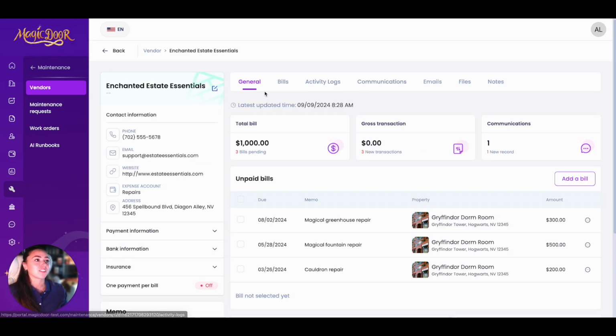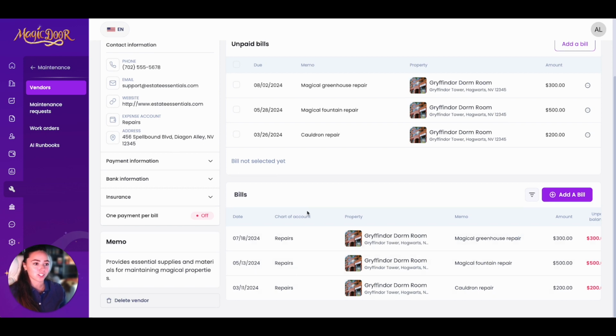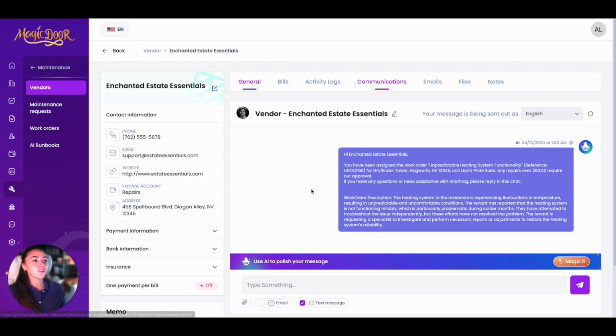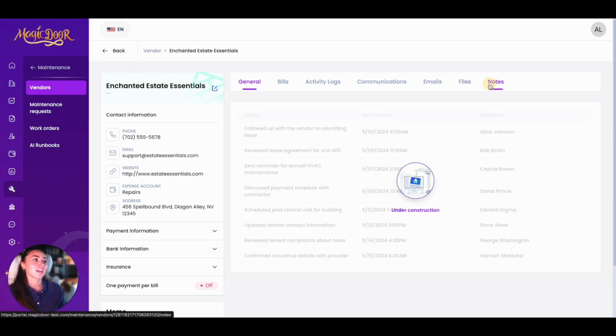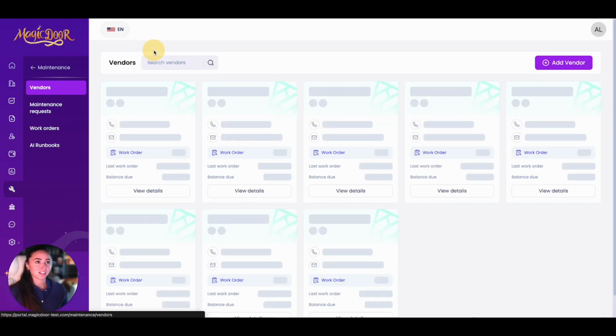Up here at our top navigation, we have general, which we just went over. We have bills. Once again, we can see all the unpaid bills and all the bills in general. We have the activity log, which will be coming soon. Communications, where you can directly message your vendor. Once again, this is going to send directly to either their phone number if you have that selected, or their email if you have that selected, or both if you have them both selected. Any emails that were sent, any files attached to this, and just any notes. This is coming soon. And that is your vendor basics.